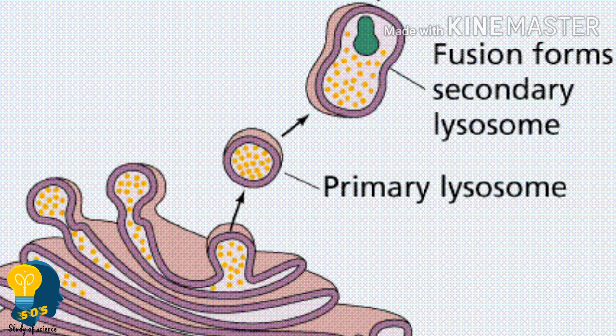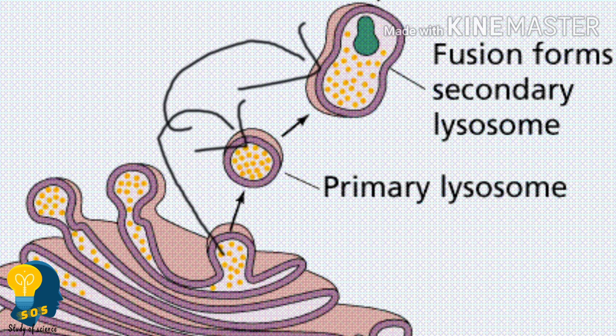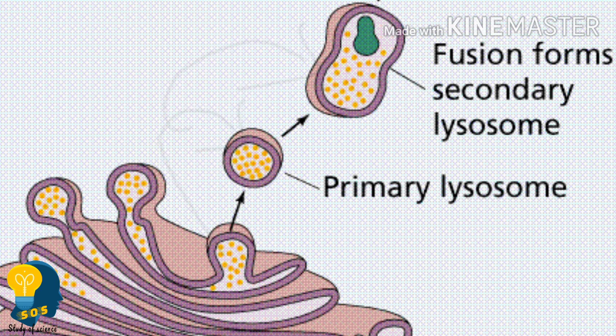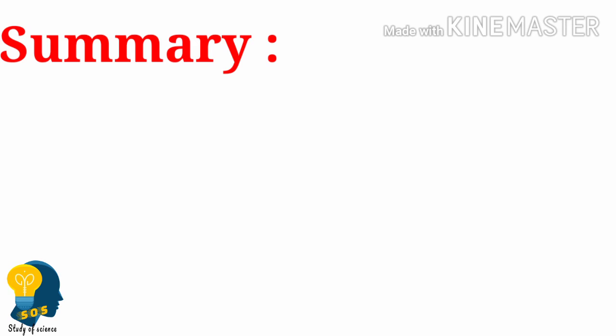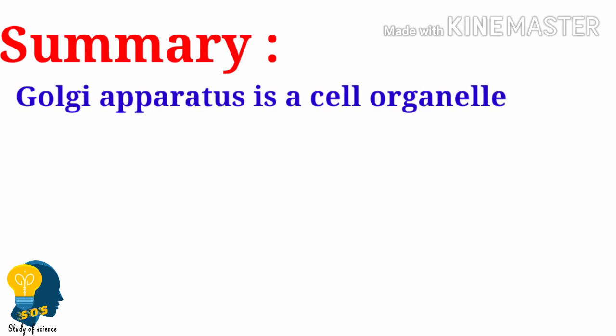And the last point is that Golgi apparatus is involved in the formation of lysosomes. What do they form? They form the lysosomes. Clear? These are the functions of the Golgi apparatus. Now let us recall, what is Golgi apparatus? It is a cell organelle, correct? Golgi apparatus is a cell organelle.